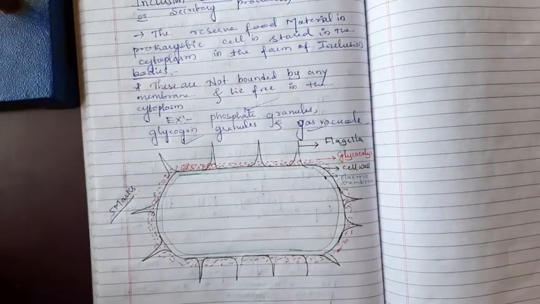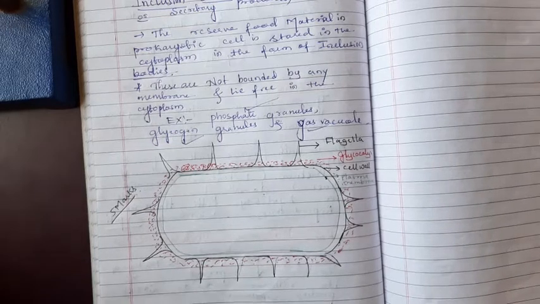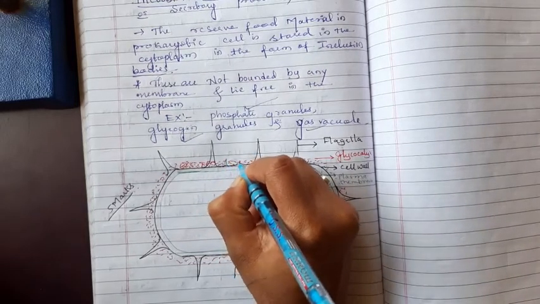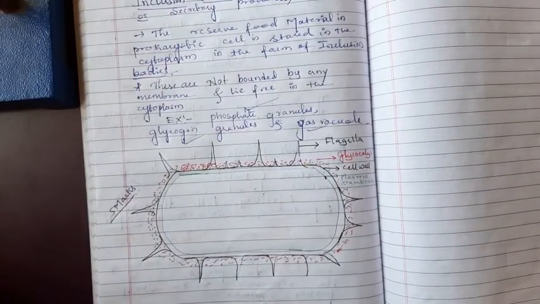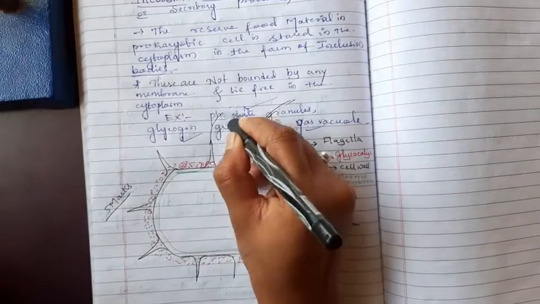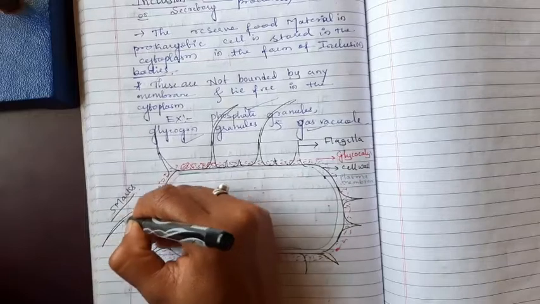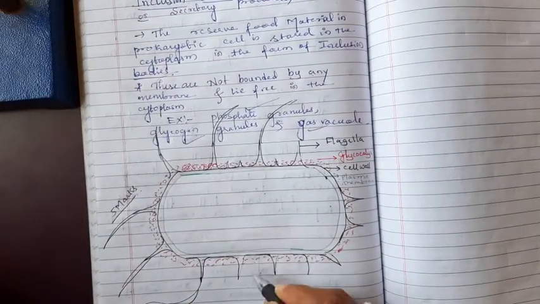Then along with the flagella there are some other structures which arise along with it. They are just minute structures. The flagella is very elongated. The difference between pili and flagella is the length.